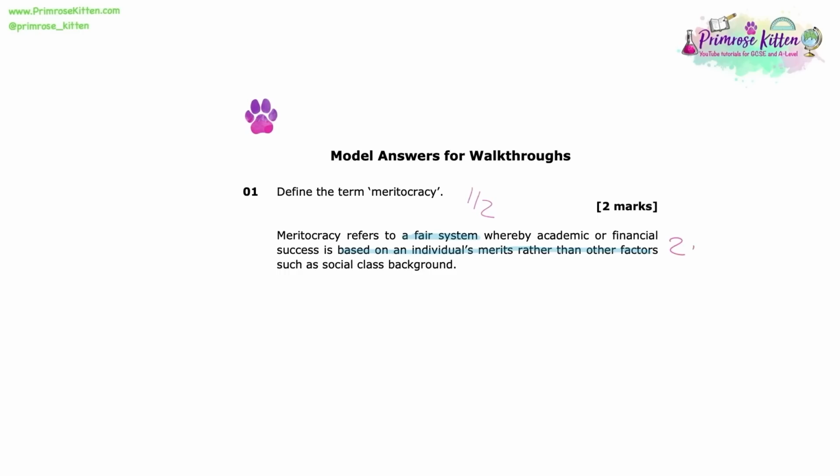Other pieces of supporting evidence that we could have included here include Parsons' idea about role allocation and that actually we need meritocratic education systems to ensure that students end up with the job that is most suited to their ability. Or we could have referred to the idea that marketisation policy, such as the introduction of league tables, has, according to the New Right, led to further meritocracy, whereby competition has increased.